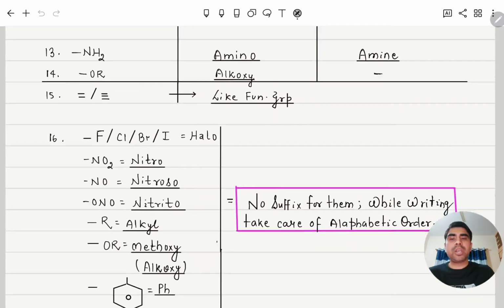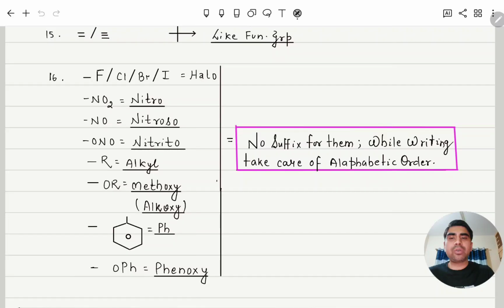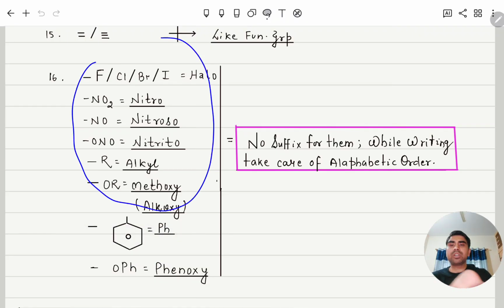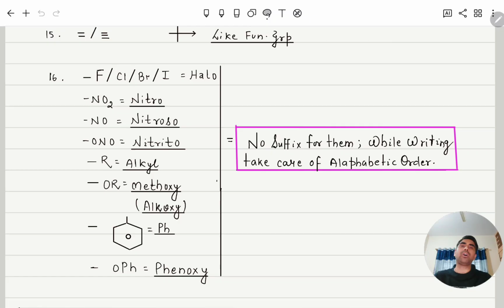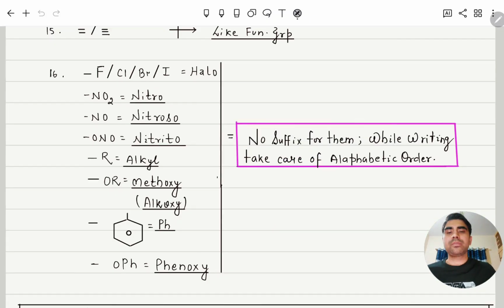Like that, there are halogens. These halogens are also considered as functional groups. Nitro, nitroso, nitrito, alkyl, methoxy, phenyl, phenoxy: all of these are functional groups, but these functional groups are always present in prefix. They never come in suffix, so no suffix for them while writing. We just need to take care of their alphabetical order.